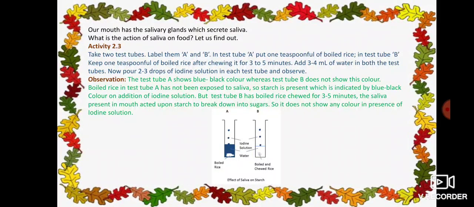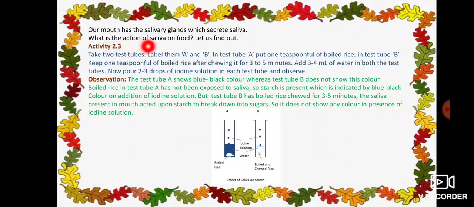See, today it is a new topic, and I have told you that in the mouth there is a presence of salivary glands. See, about teeth we have studied now. See, in the mouth there are mainly 3 organs involved in the digestion of food. Those are teeth, tongue and saliva. These are the 3 parts involved in the digestion of food in the mouth. See here, we have studied about teeth now. Now it's time to study about saliva. Our mouth has the salivary glands which secrete saliva. Saliva, it is a liquid which is present in our mouth.